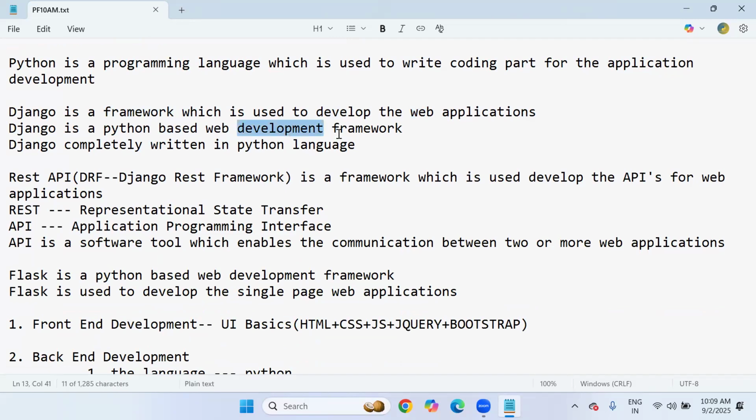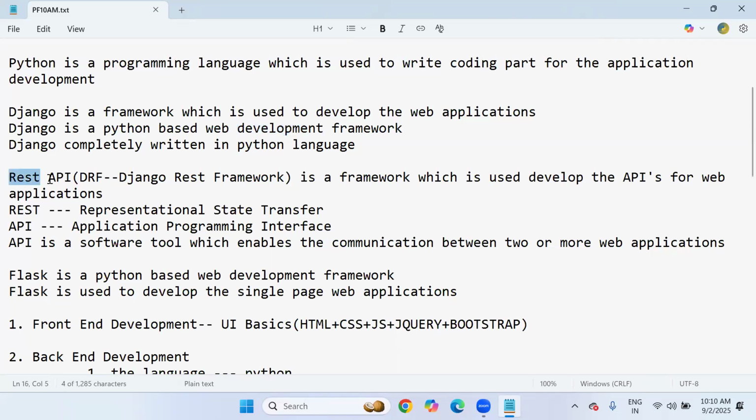Why? Because it's completely written in Python only. To start the web development process in Python full stack development, the Django framework is compulsory. But before starting Django, you must focus on Python. So Python is the prerequisite language, or prerequisite knowledge, for Django development.